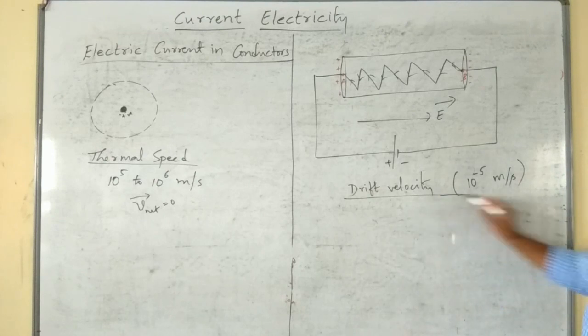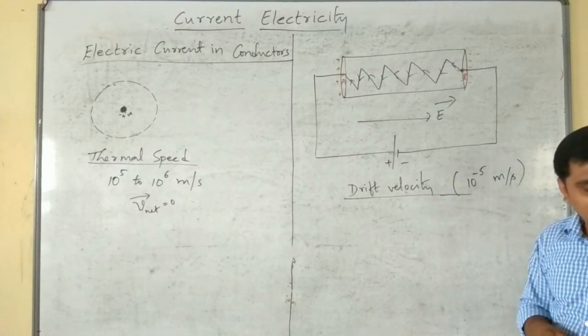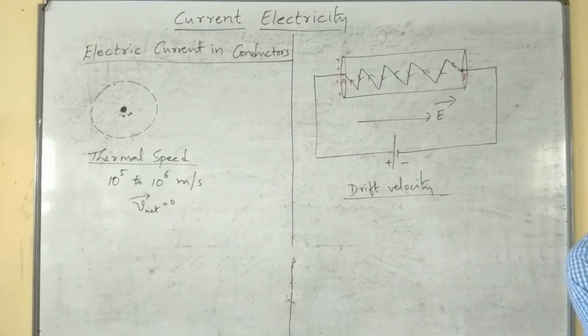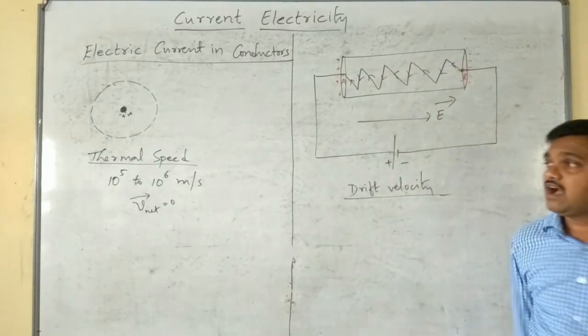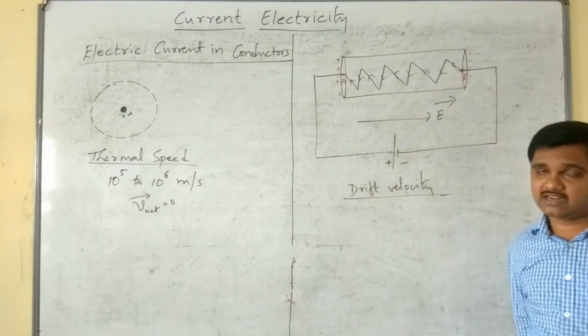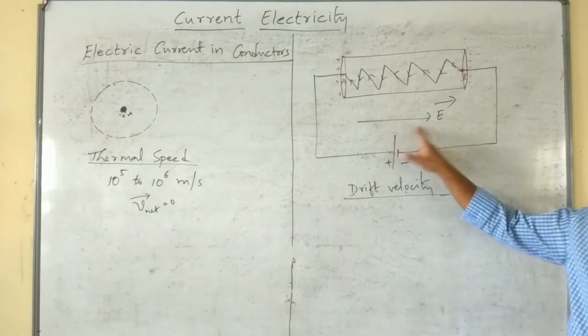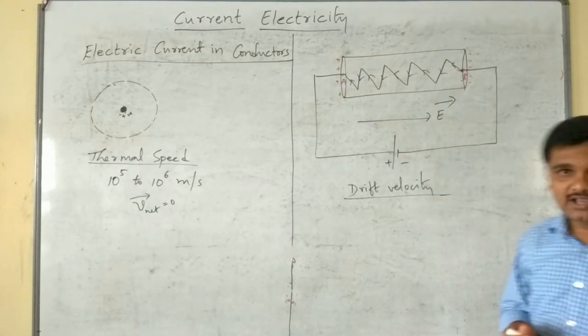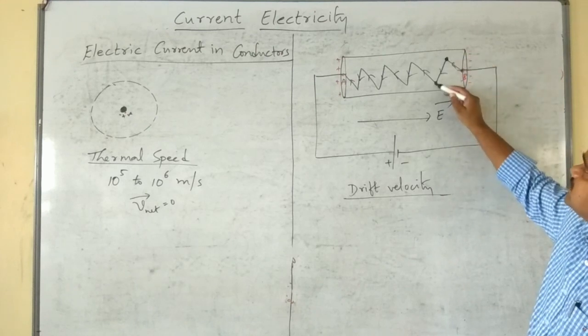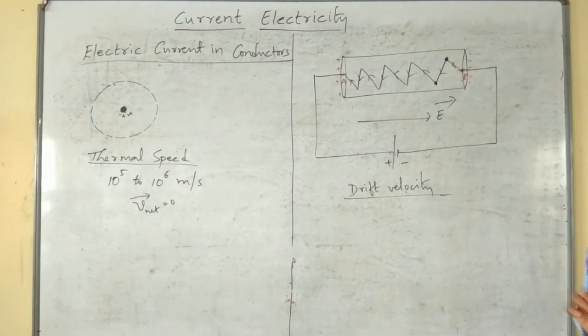Here the drift velocity means the average velocity with which the free electrons in a conductor move in the direction opposite to the applied electric field direction. Similarly, suppose this is the first collision and this is the second collision of this free electron.